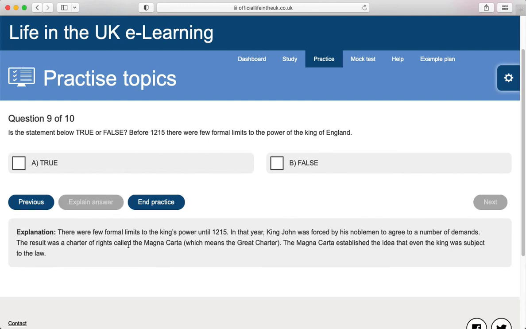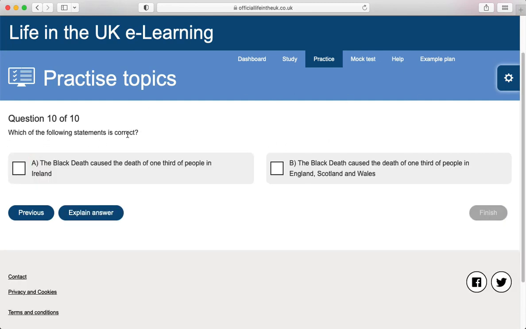There were few formal limits to the king's power until 1215. In that year, King John was forced by his noblemen to agree to a number of demands. The result was a Charter of Rights called the Magna Carta, which means the Great Charter. The Magna Carta established the idea that even the king was subject to the law. True. Which of the following statements is correct?